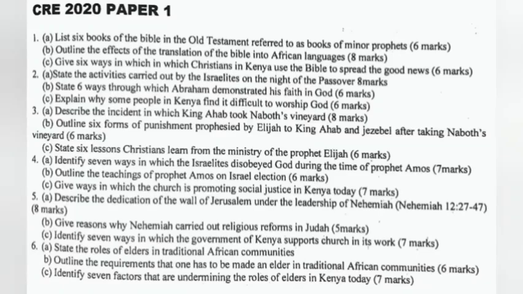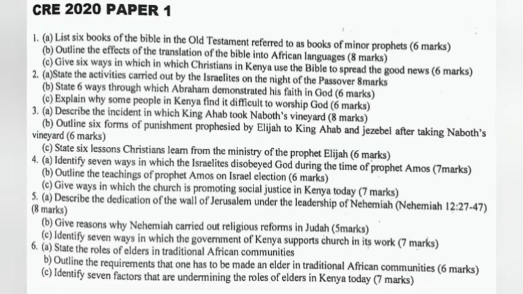Question 1a. List 6 books of the Bible in the Old Testament referred to as minor prophets. Or rather, you can just say list 6 books of the Bible in the Old Testament referred to as books of minor prophets. B. Outline the effects of translation of the Bible into African languages. C. Give 6 ways in which Christians in Kenya use the Bible to spread good news.